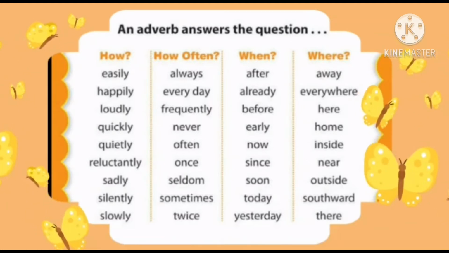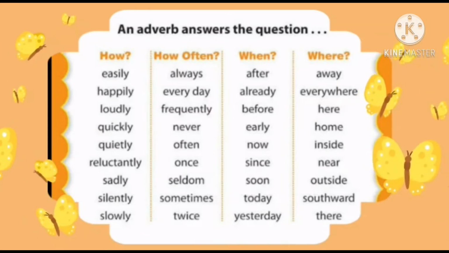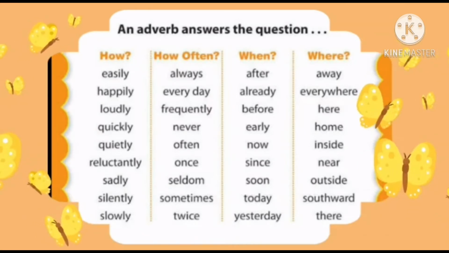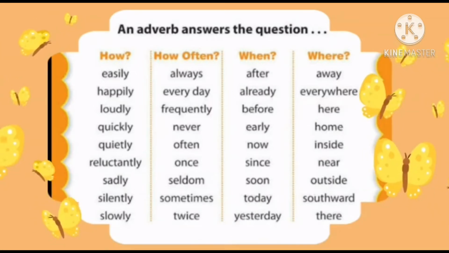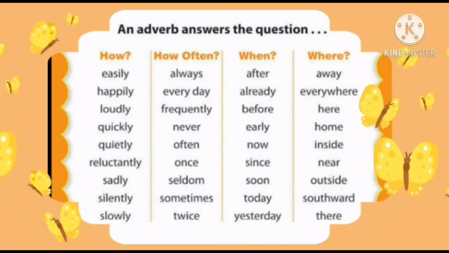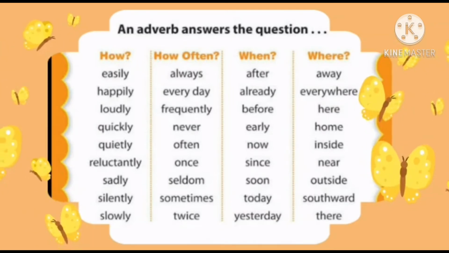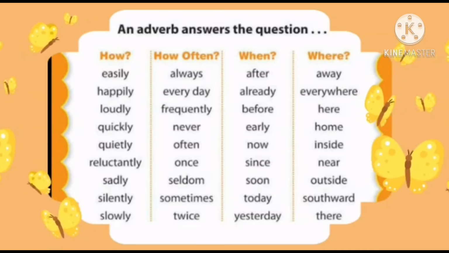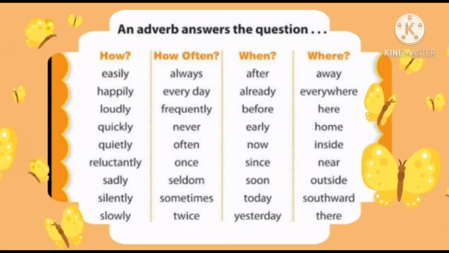When? When do you go to school? After, already, before, early, now, since, soon, today, yesterday. And where do you go? Where is your school? Is it near or far? Away, everywhere, here, home, inside, near, outside, southward, northward, eastward, there.